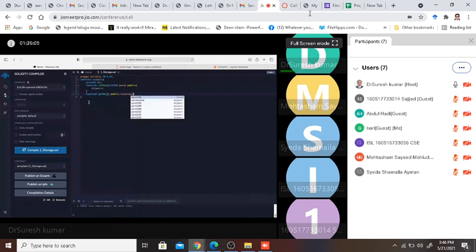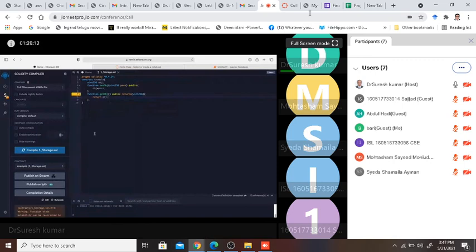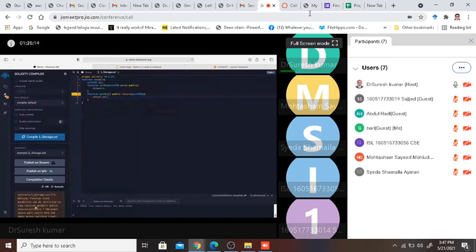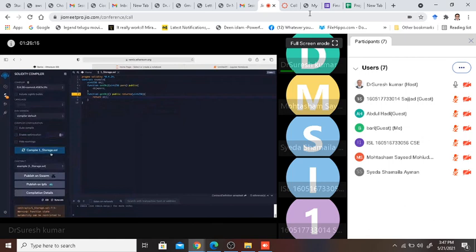That's it. Let me compile it. A warning, it's not a problem at all. Function state mutability can be restricted, this is okay. You have compiled it successfully. It's not an error, it's a warning.